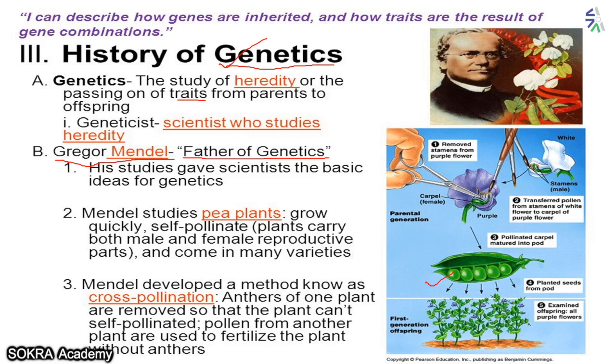Then he started doing a lot of experimentation. He started taking plants which are smaller in height and have small peas. Then he started taking plants which are taller and have bigger seeds. He took both plants together and studied both of them, and he found out something. He said that there is something that is transmitted from this small parent plant to another plant. That is why that plant also has smaller seeds.